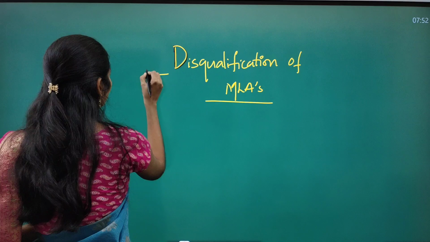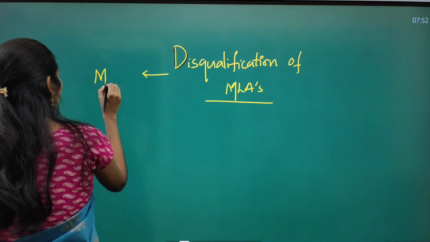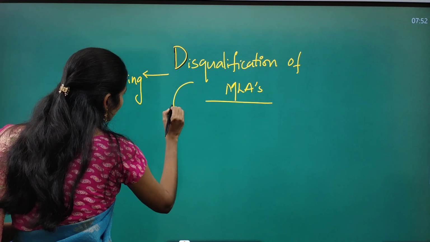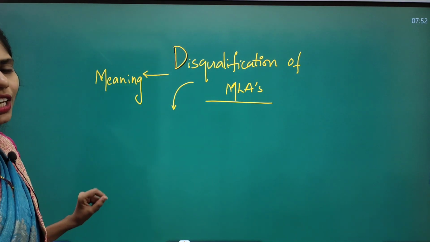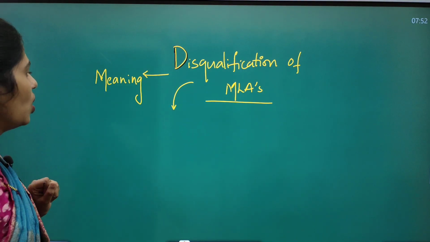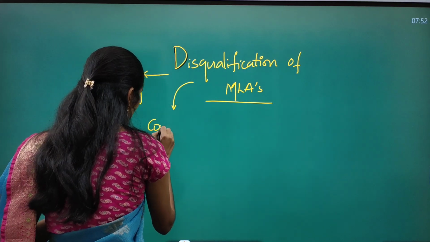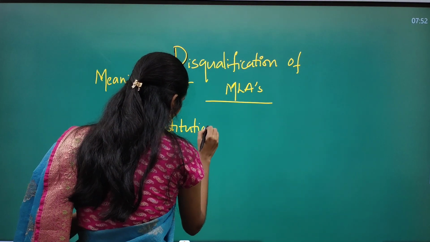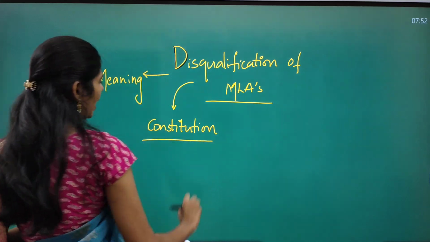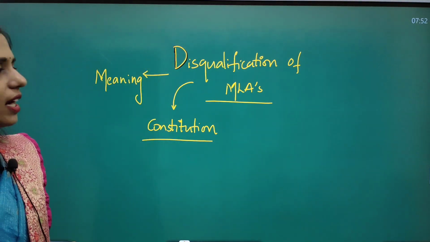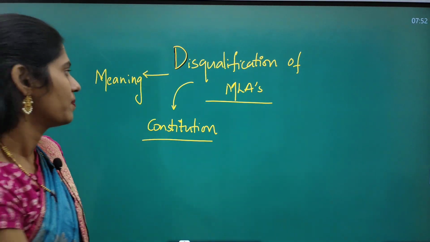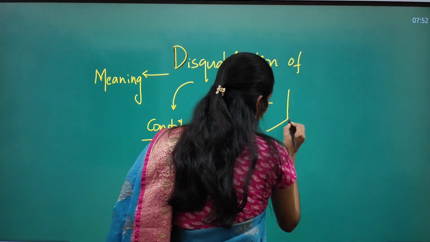Here you have to see what the meaning of disqualification is. And you have to see whether this disqualification of MLAs and MPs is present in our constitution or not. And not only our constitution, we have to see in which areas this disqualification of MLAs and MPs is mentioned. So we have to see 2 important things.